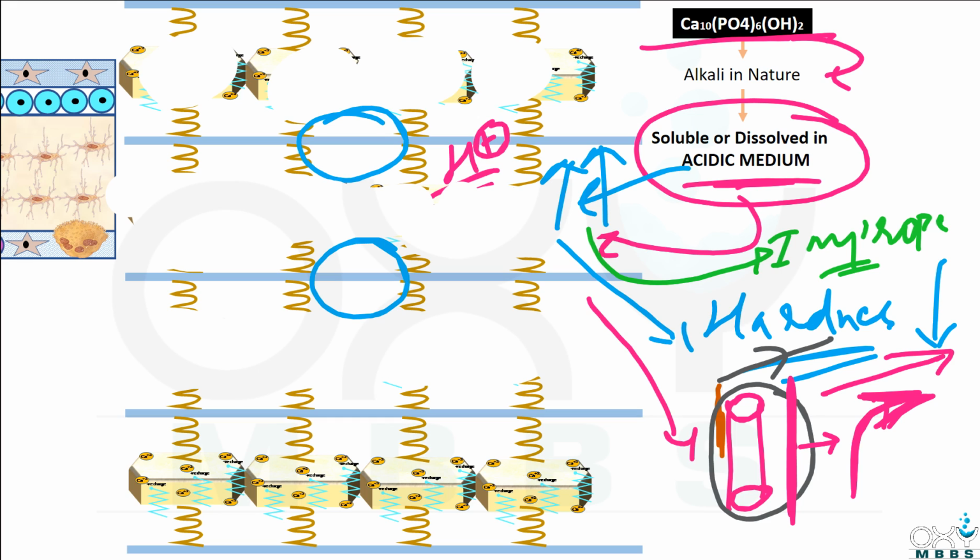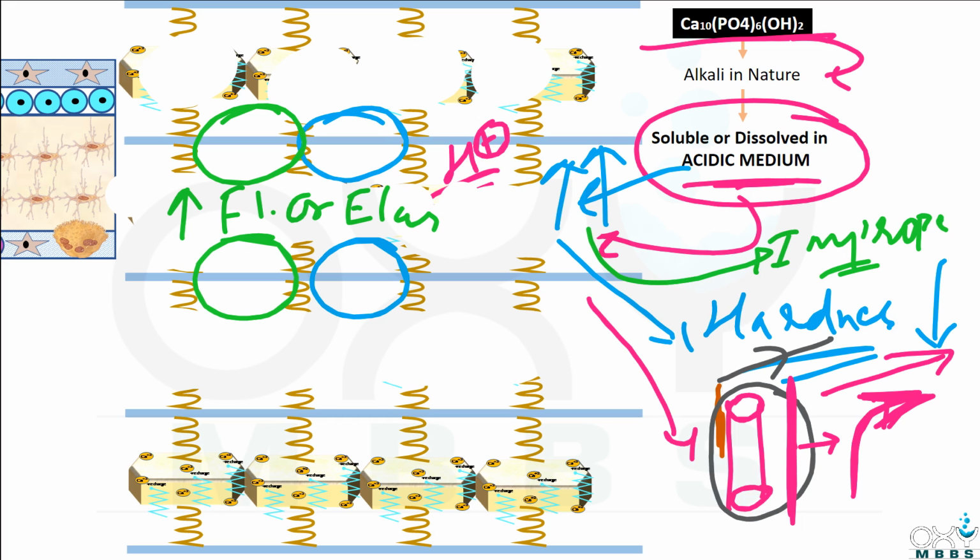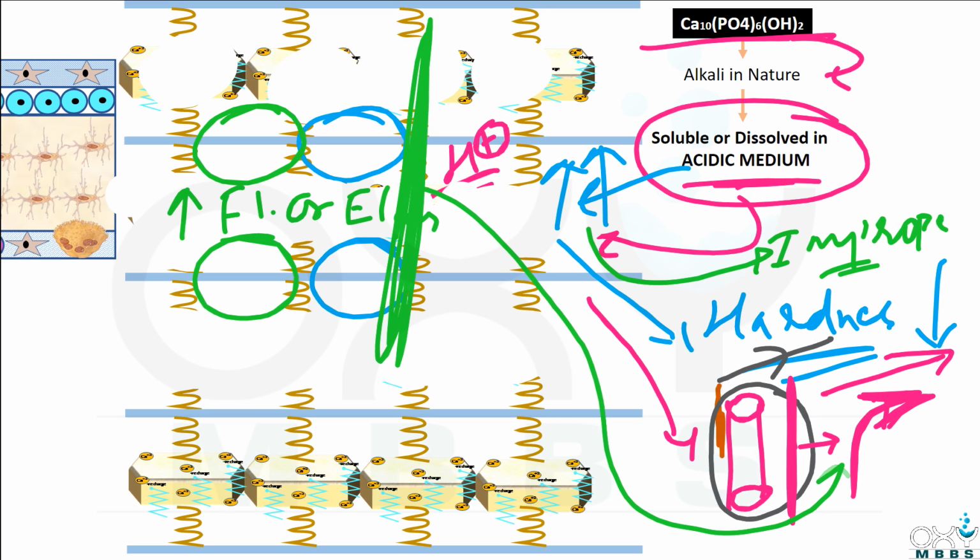But friends, as the bone still has these collagen fibers, they increase the flexibility or elasticity of the bone. And because of this, the bone cannot be broken easily. Only the contour of the bone is changed.